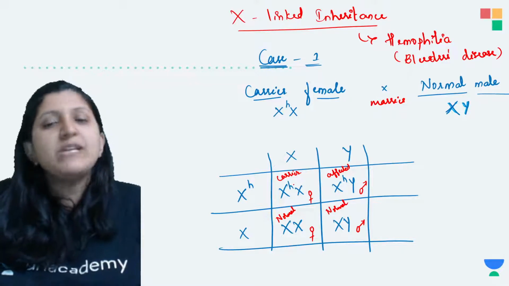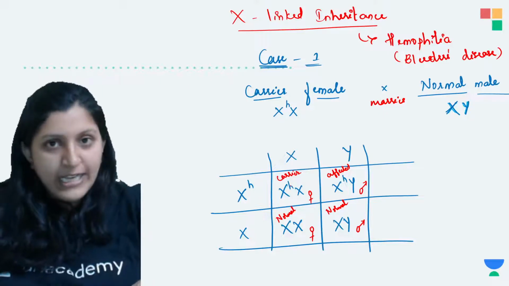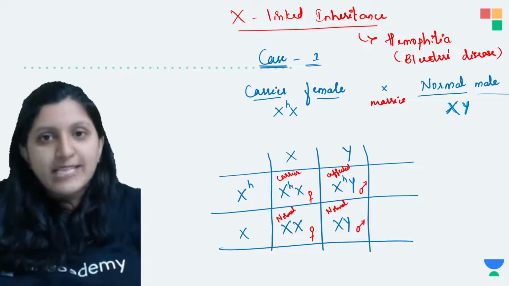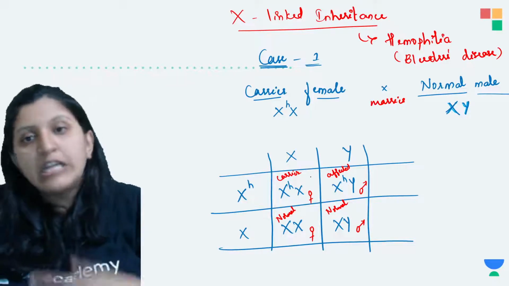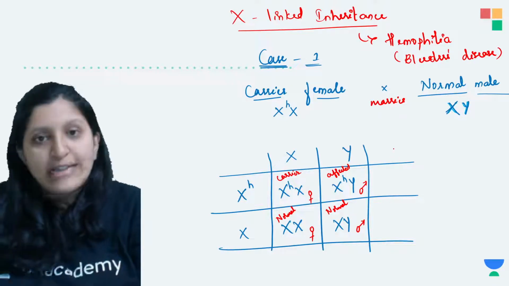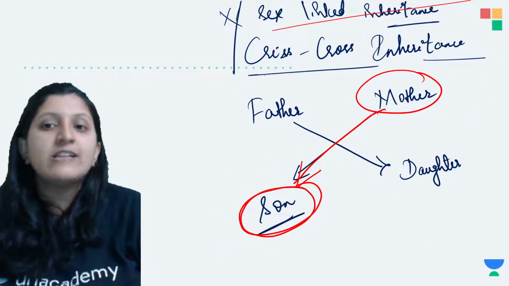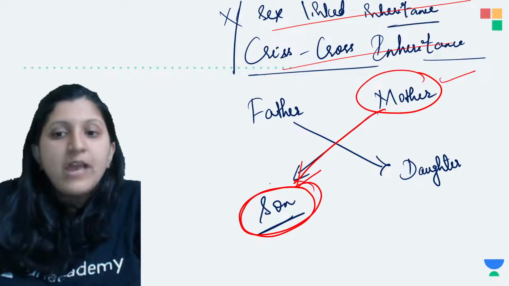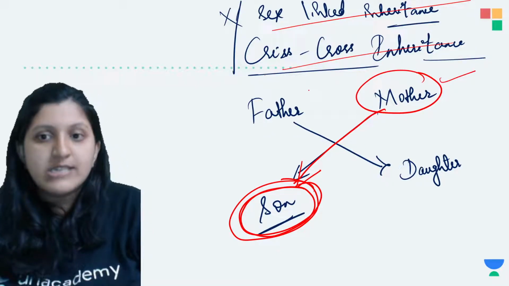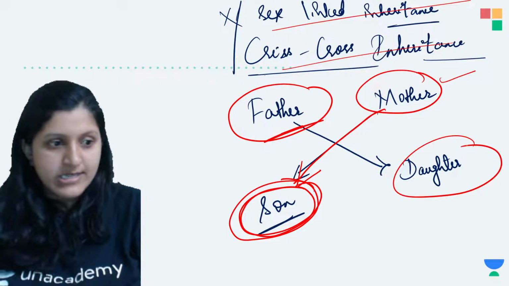Okay, so that means she is not having any symptom. She is carrying the faulty chromosome, and when she gets married, there is a chance that she can transfer her condition to the next generation, that is to the son. And that is the reason we call this X-linked inheritance a crisscross inheritance, because if a mother is affected, the son is going to have the disease, and if the father is affected, the daughter is going to have the disease here.